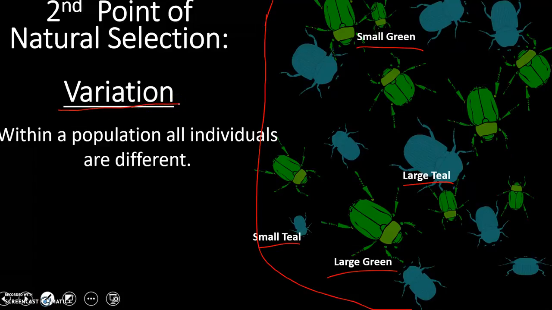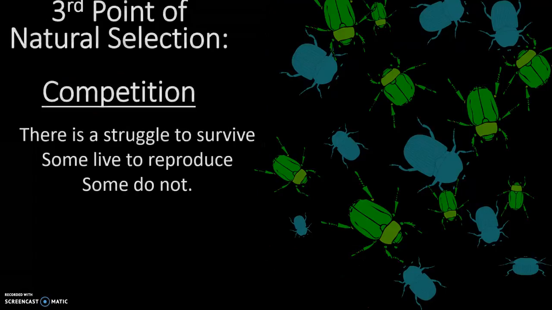Now, why is variation in a species a good thing? If you remember before I mentioned this, if everyone is the same, then we all have the same strengths and the same weaknesses. So we want variation, okay? We want to have that genetic diversity. So variation is good. It ensures that there's a higher likelihood that some individuals of a population will survive to reproduce. The third point of natural selection is competition.